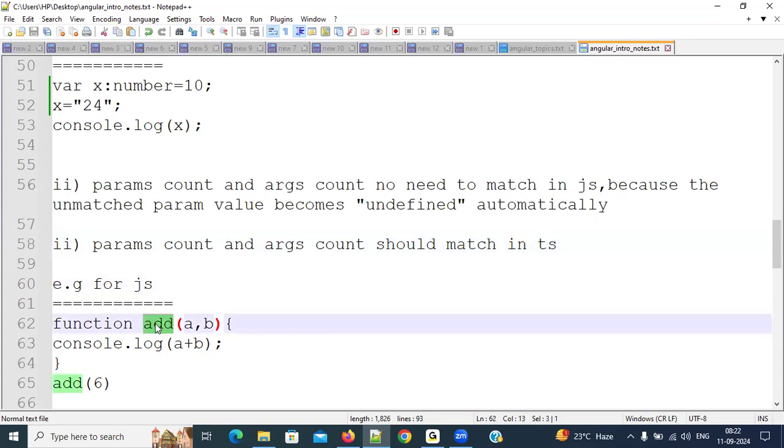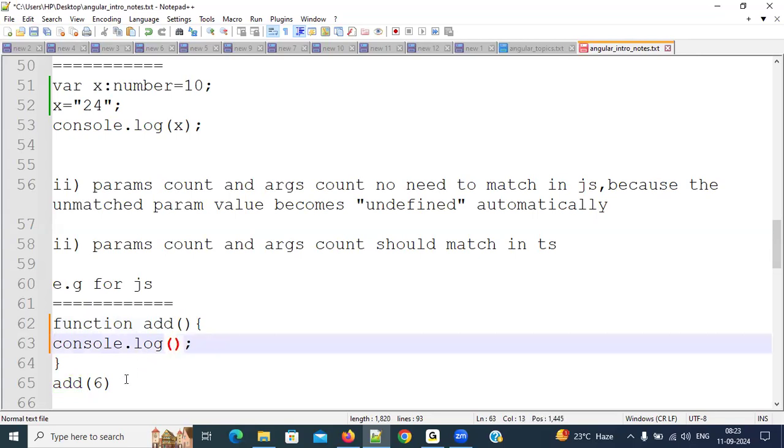What is that for JavaScript? Function add. Sometimes we directly perform the functionality. But sometimes we need to send data, and depending upon the data, we need to perform the functionality. First of all, we need to send the data. Understand, everybody? For example, here I want to perform an addition operation. That's why I am specifying function add.